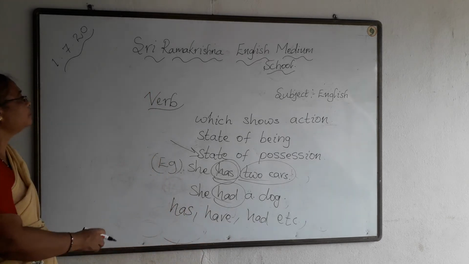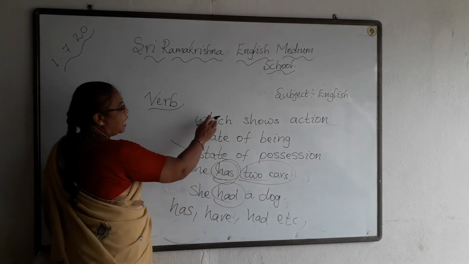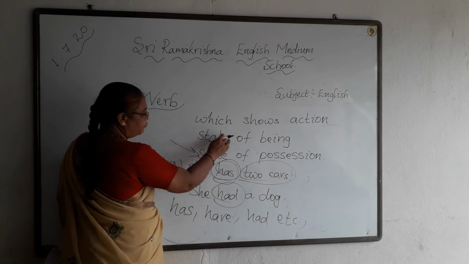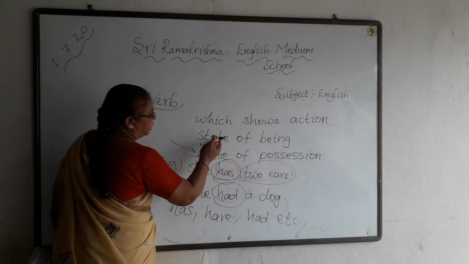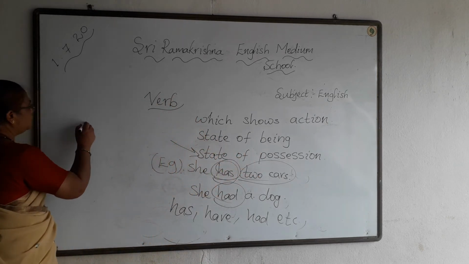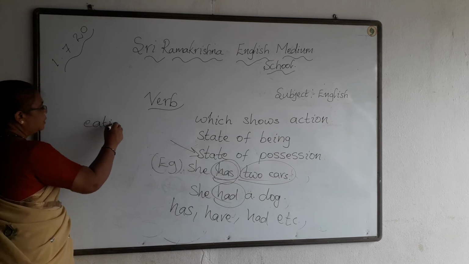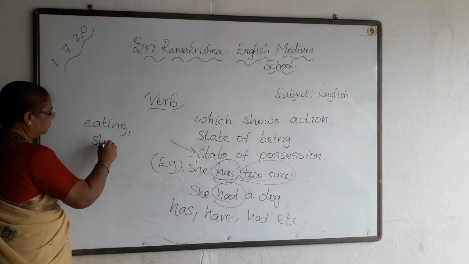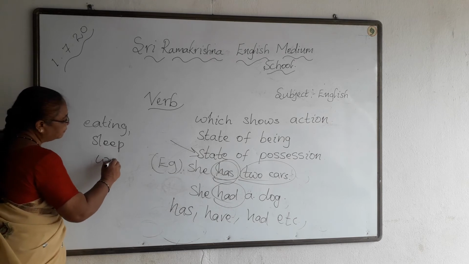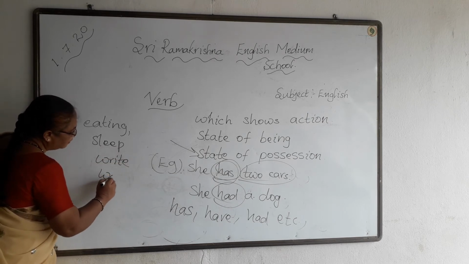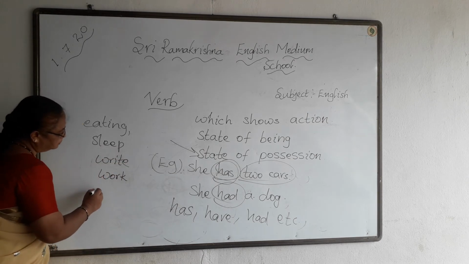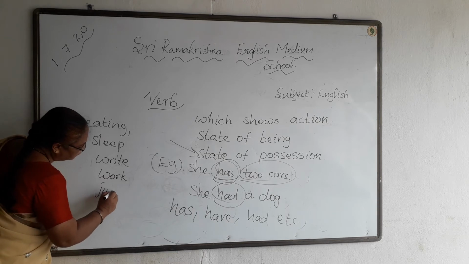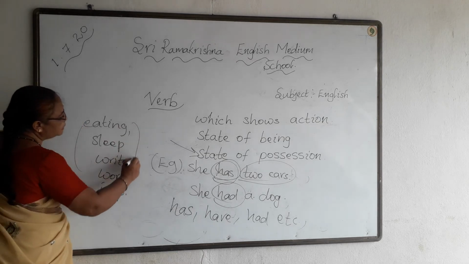So I told you a verb is a word which shows the action or the state of being or the state of possession. Action words mean eat, sleep, write, work, jump. All these are action words.